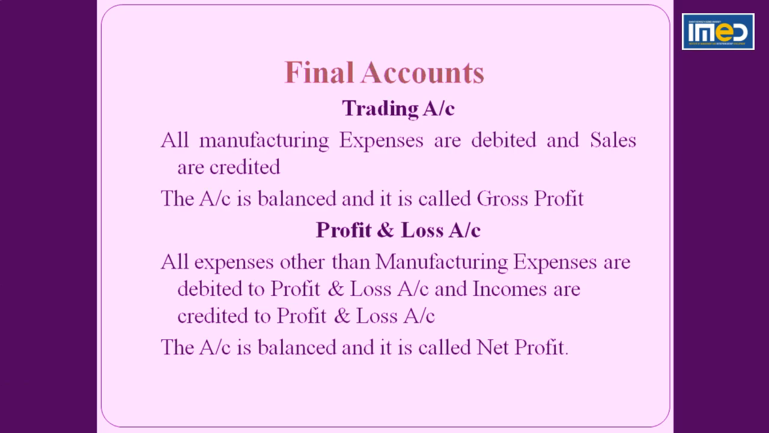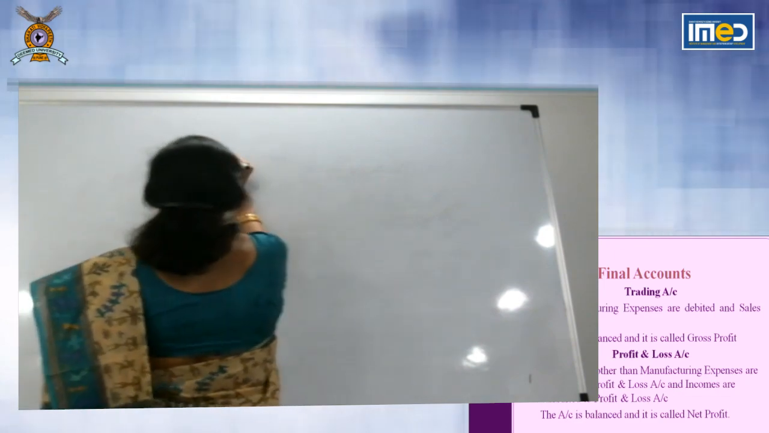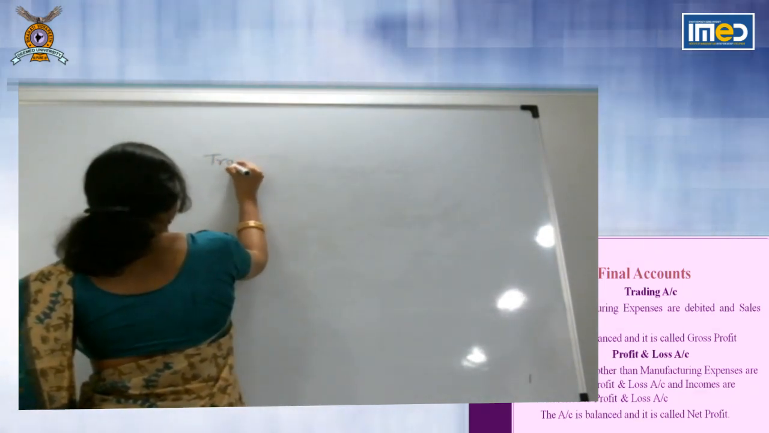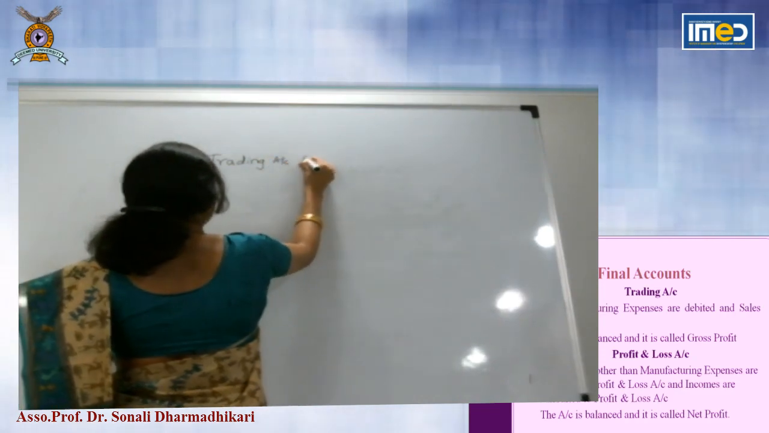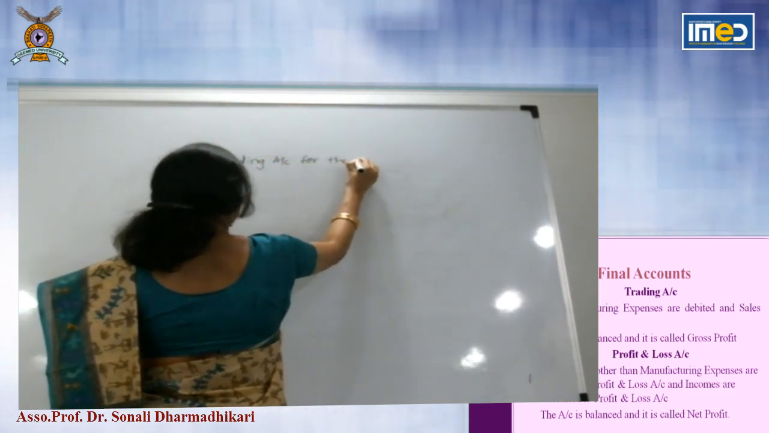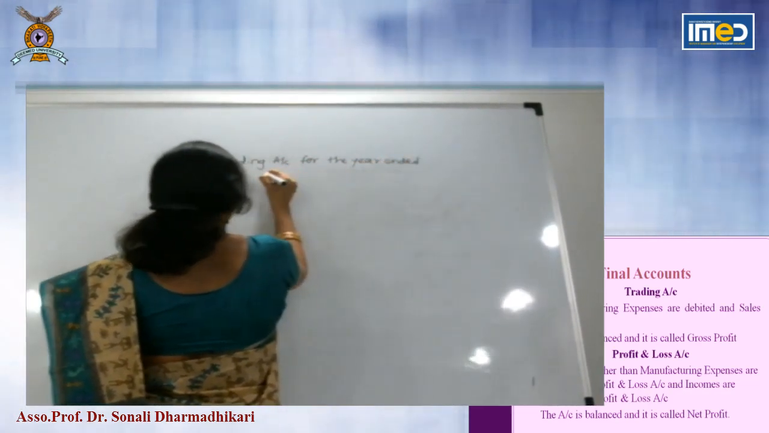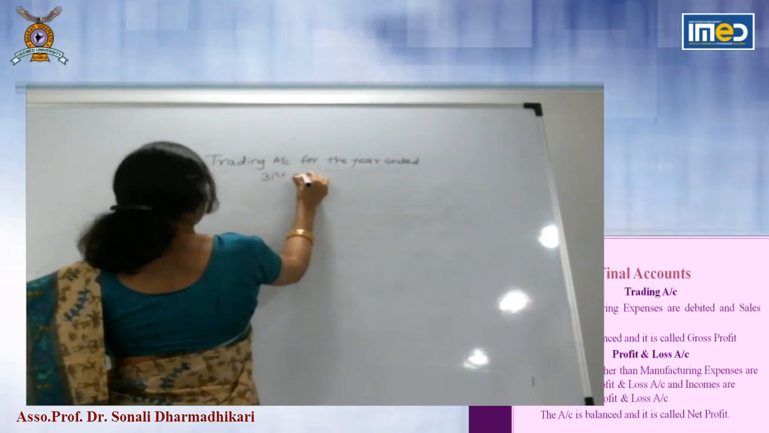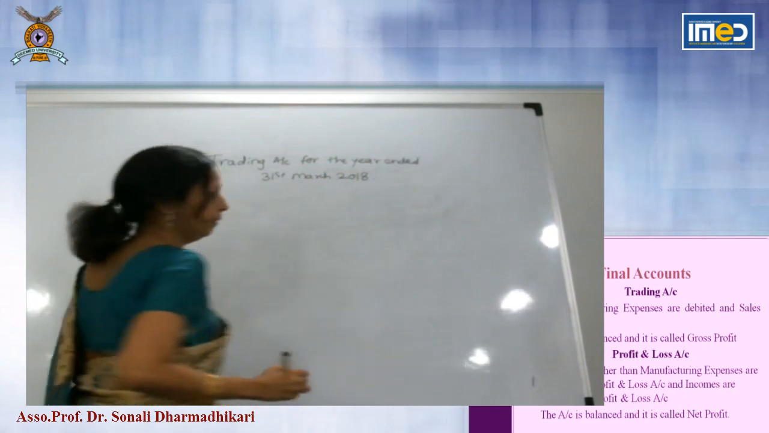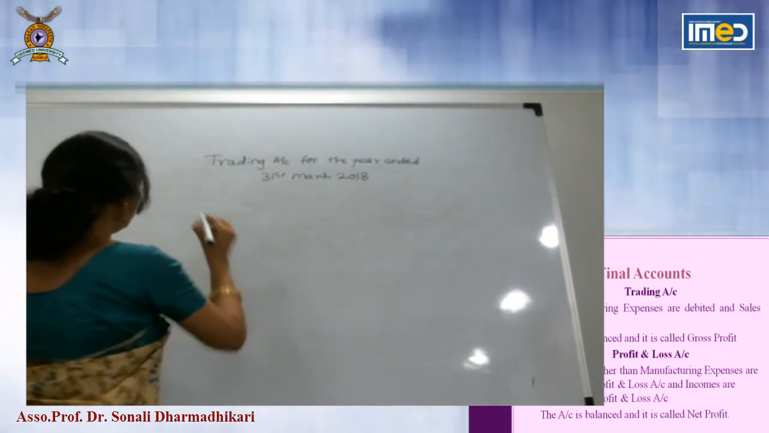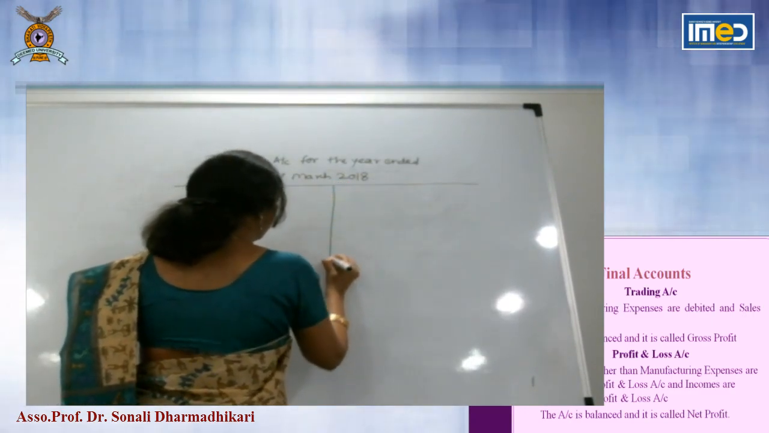Now we will see trading account. Trading account always write for the year ended 31st March, suppose 2018. Now, what are the contents and how it is prepared?